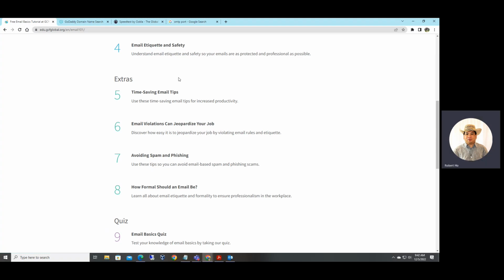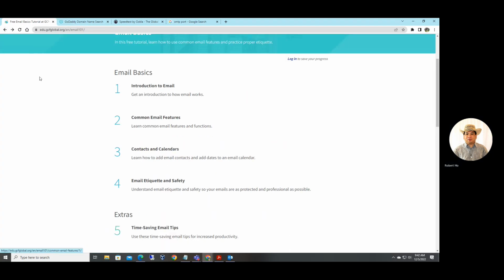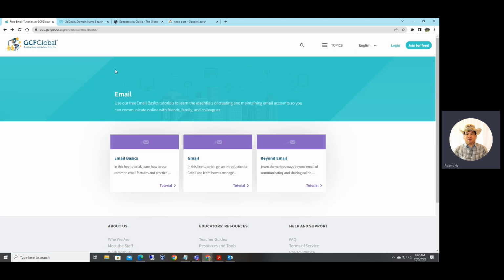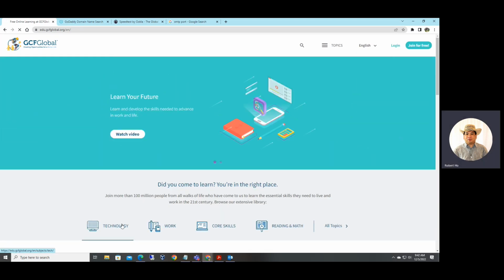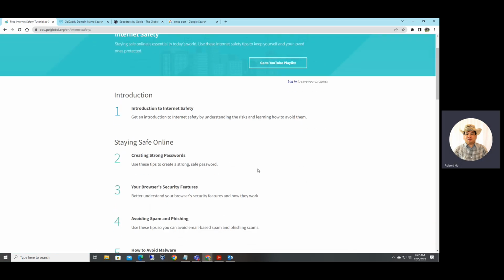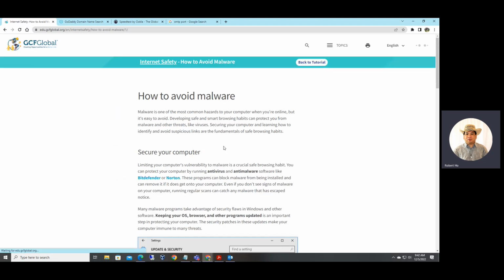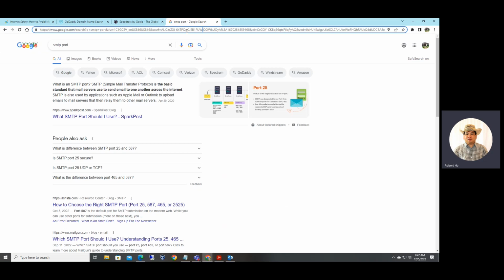All right, let's move on to the next one. The next material is online safety. This is very important. Internet safety, malware. We have a lot of malware and viruses nowadays. So I would suggest that students, if you have a computer in the house, you need to have antivirus or anti-malware. Let me show you where you can get a free one.